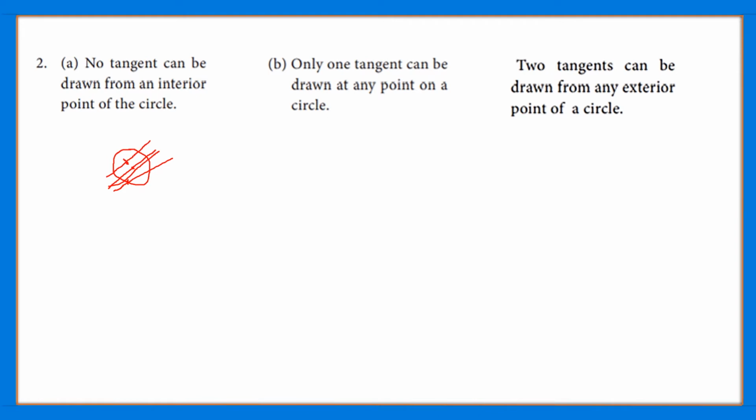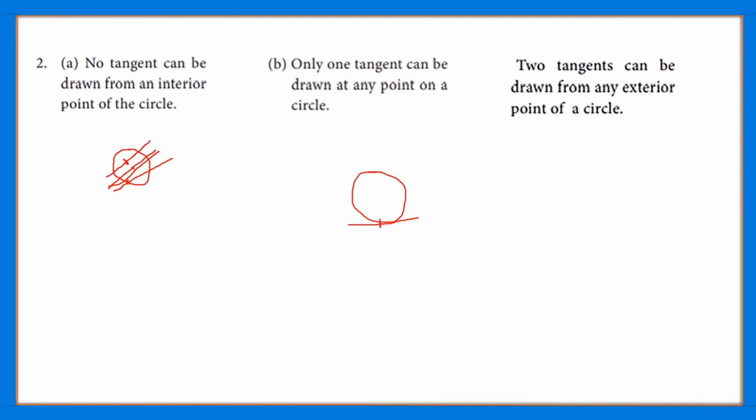Suppose we have a circle, and this is a point that we choose. How many tangents can be drawn through this point? We can draw only one tangent, touching the circle at this point at only one point. So there cannot be many tangents at a point of a circle. Only one tangent can be drawn at a point on a circle.